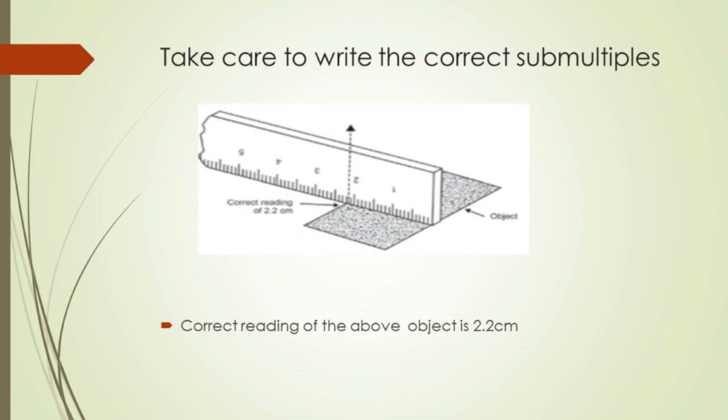While taking measurements, the submultiple should be noted correctly. Look at the picture. The correct reading of the object here is 2 centimeters and 2 millimeters. So 2.2 centimeters.